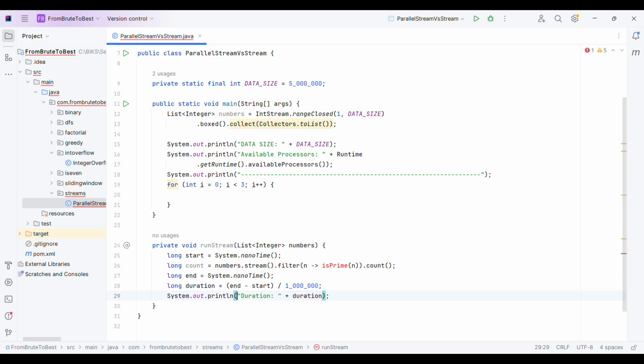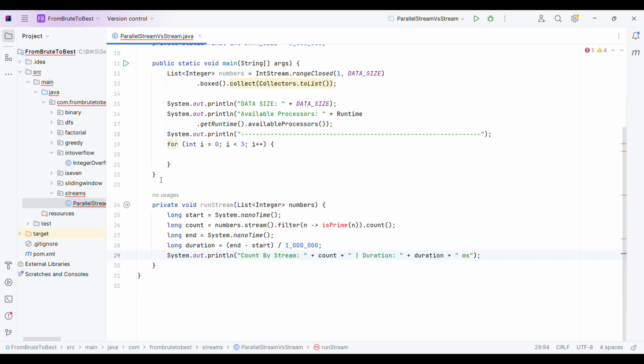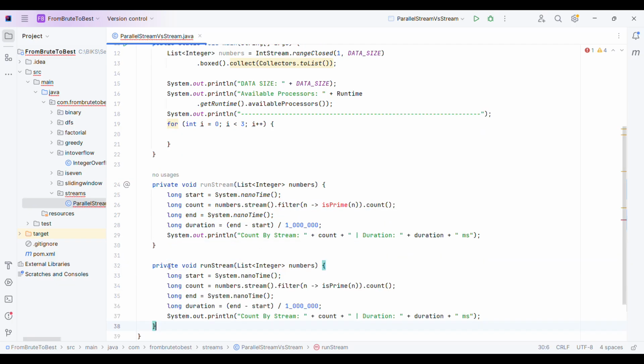Let me add a few more values, for example, count by stream, so that we can clearly identify which log is for stream and which one is for parallel stream. Duration also, let me add the unit millisecond here, and I will make a copy of this same method.